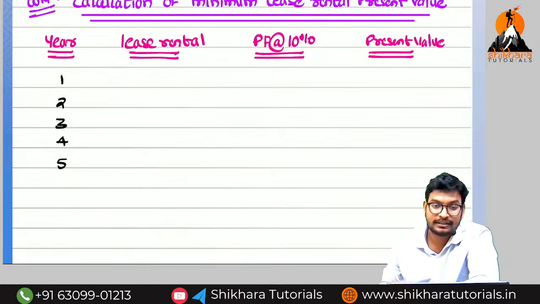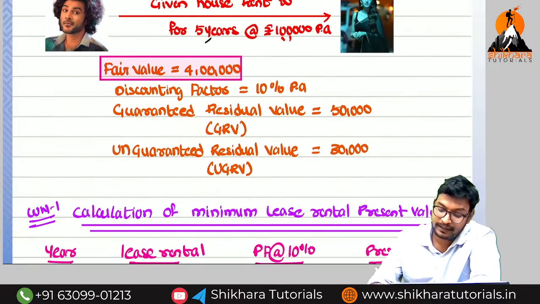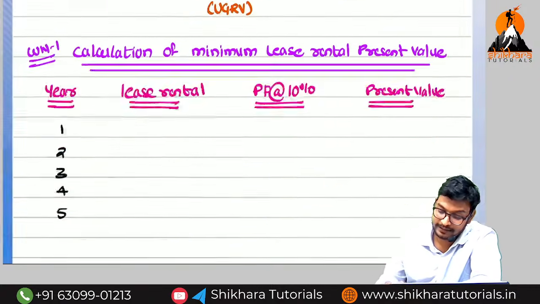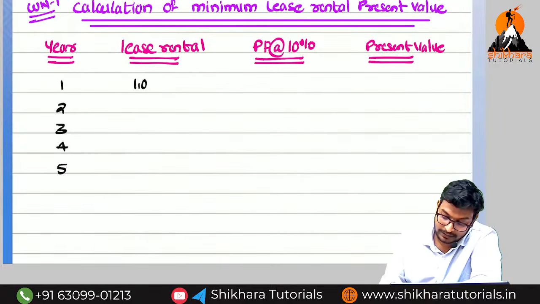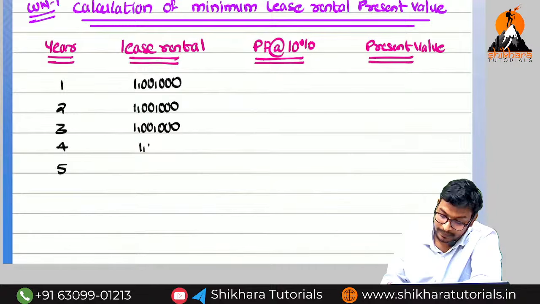Every year, what are the lease payments we need to pay? We need to pay 1 lakh. So write 1 lakh there. Here also 1 lakh. Here also 1 lakh. 1 lakh, and 1 lakh.